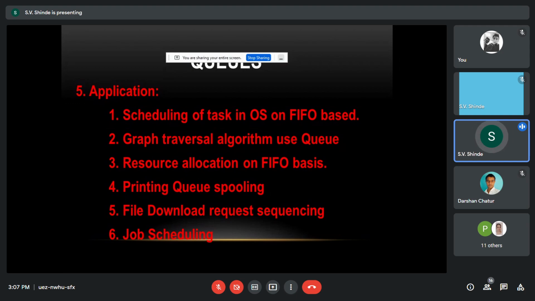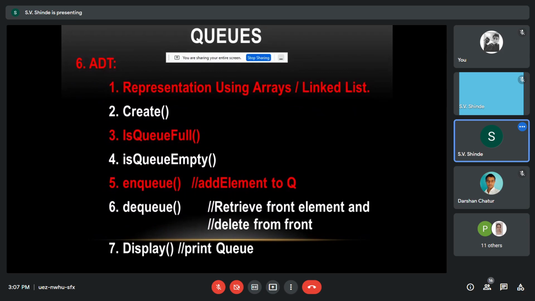Another important work is job scheduling using a queue. Other than the OS, we'll take the example of job scheduling, that is the Pizza Hut or pizza example, today in practicals. How this job scheduling can be done using a queue, we'll be studying that. That is the abstract data type, and what contents are required to create an assignment on a queue.